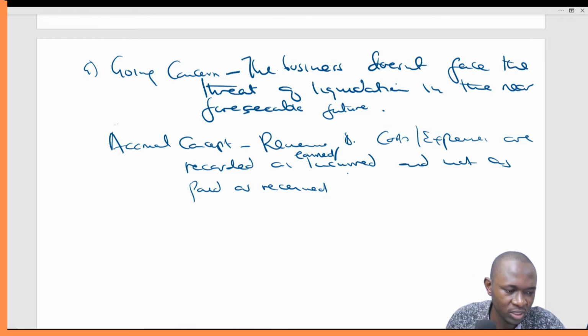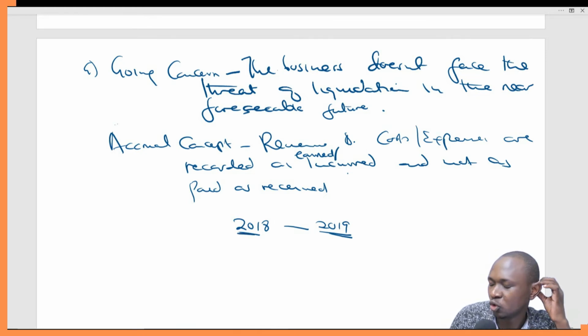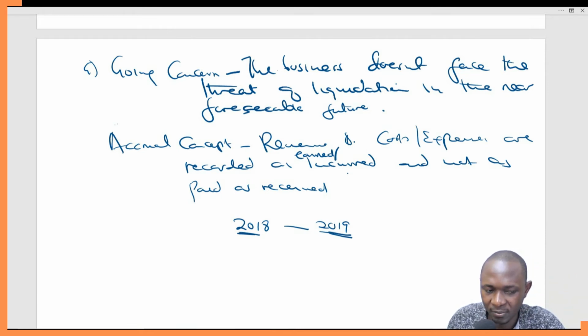So we can do the job in 2018 and get paid in 2019. In such cases, the income will be recorded in 2018 because the job was done in 2018, money was earned in 2018. It was only received in 2019. So it will be recorded in the 2018 books.